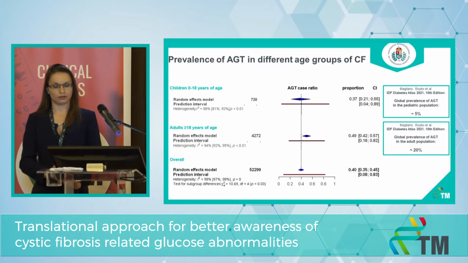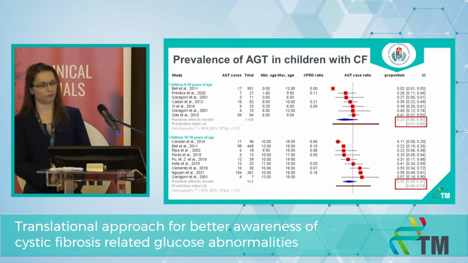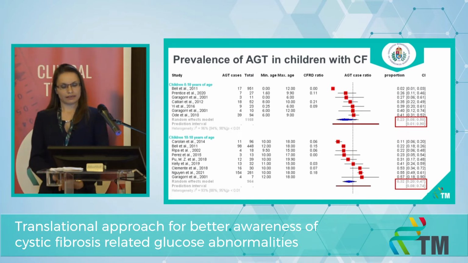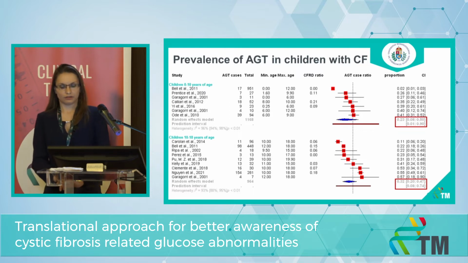When we look at the data about the global prevalence of abnormal glucose tolerance in an average pediatric population or in an average adult population, we can see that abnormal glucose tolerance is more prevalent in the cystic fibrosis population compared to these age-matched average populations. And when we further divided the pediatric population by age, we can see that abnormal glucose tolerance is highly prevalent even under the age of 10, with 23%.